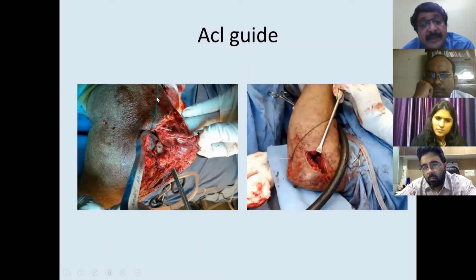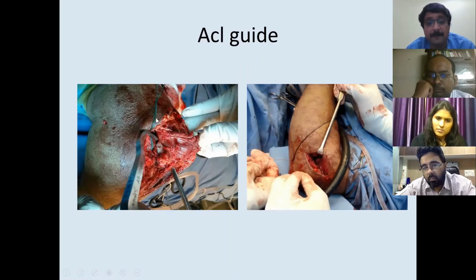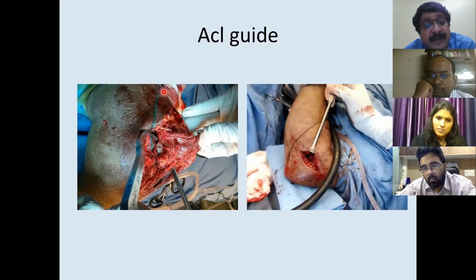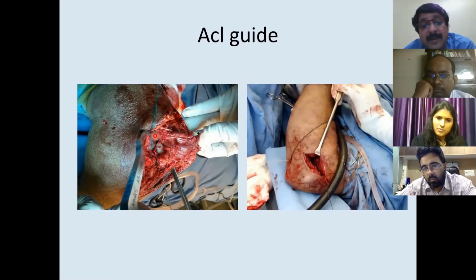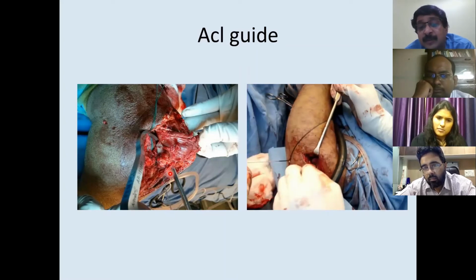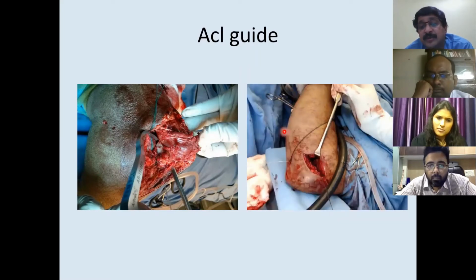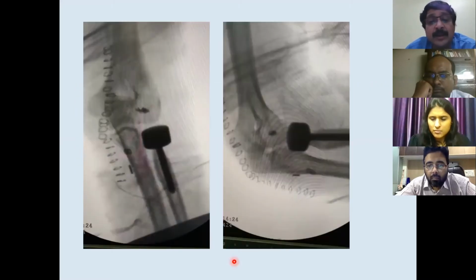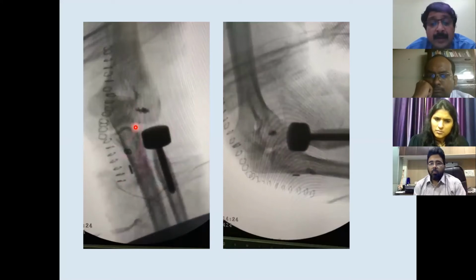We have already taken these sutures here, which are already taken through the anterior capsule. So what we will do, we'll pass this suture from here and tie an endo button here. So this is what we were doing. Through the tunnel, we pass this suture and we tie these sutures on the endo button. So this is how we replace the radial head and do the LUCL repair as well as the anterior capsular repair. Akram, would you like to add anything?